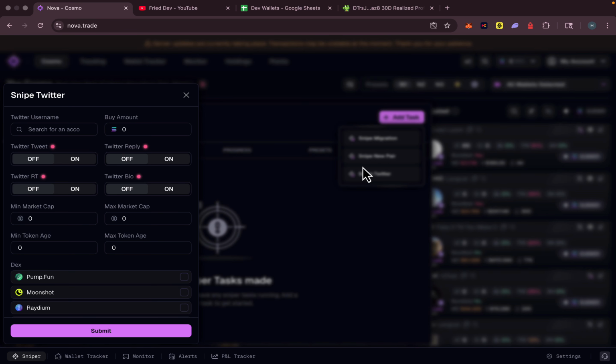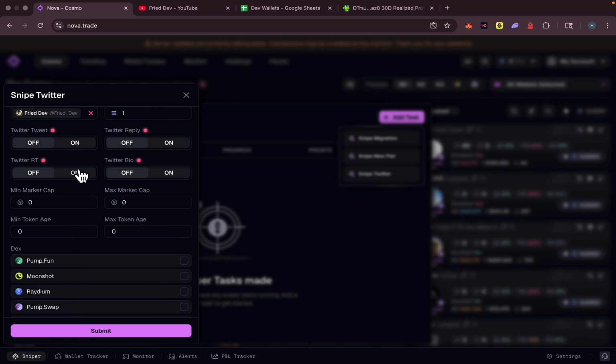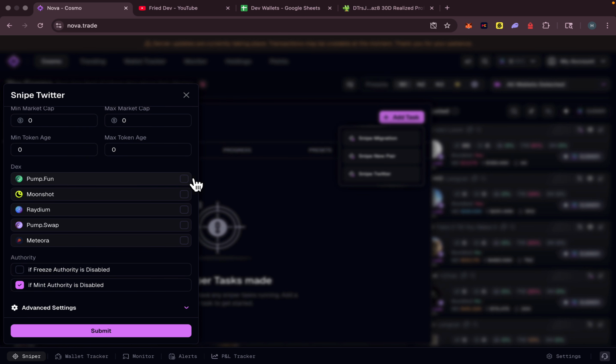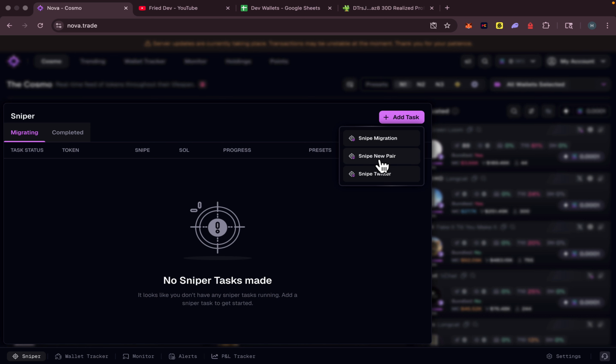For example, when it comes to sniping Twitter, you can paste a Twitter username in here. For example, fried dev, my Twitter account, and you can say whenever I post a contract, just snipe the token for me. This is fully automated and this is quite interesting. For example, let's say one sol. You can say even snipe replies, bio changes, retweets, and everything you want. Or you can select, I want only pump fun tokens. This is absolutely amazing.